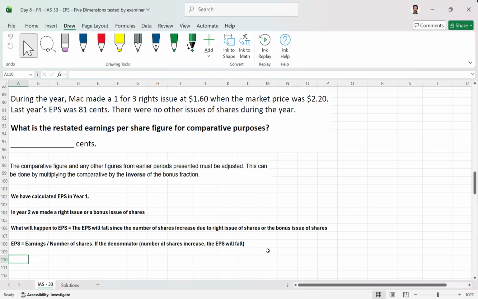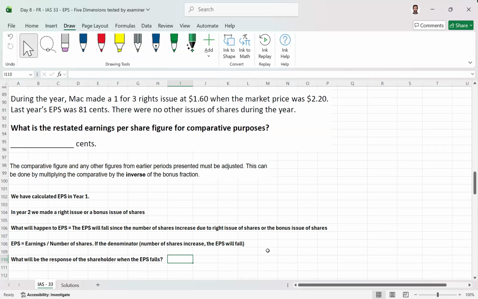So what is going on? What will happen to the shareholders? What will be the response of the shareholders when the EPS falls? What do you think is going to happen? I'm asking these questions and giving you this situation so that we have a better understanding.